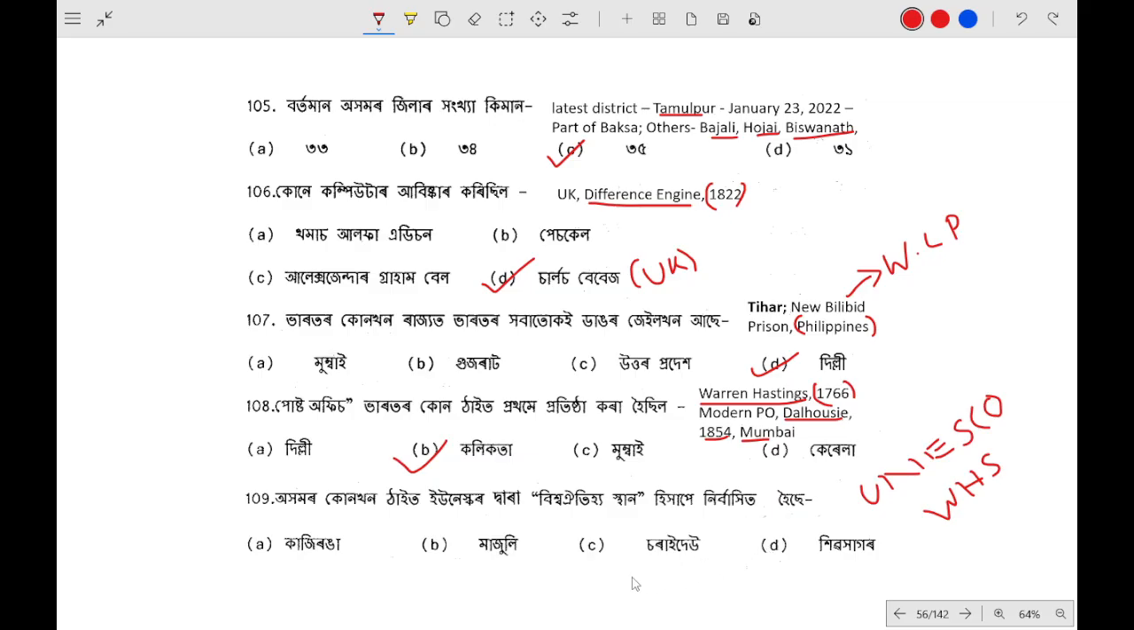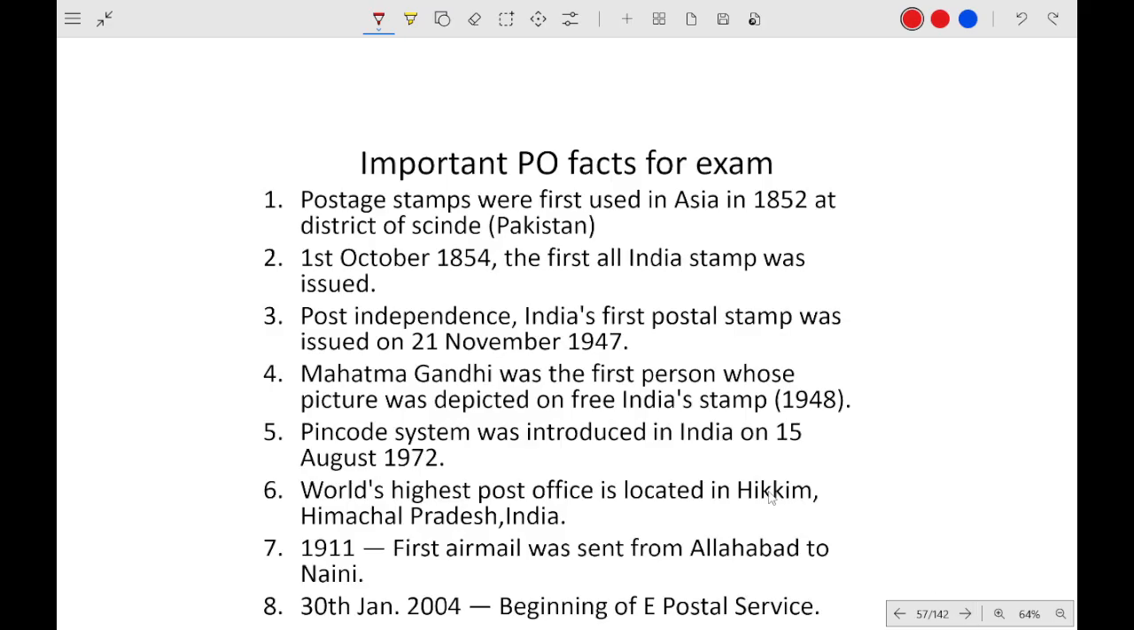Okay, so recently which one is made? Soraideo. Okay, in which place has it been selected as a World Heritage Site by UNESCO? So recently Soraideo. Kaziranga is also correct. C is also correct. A is also correct. I think both will be correct.